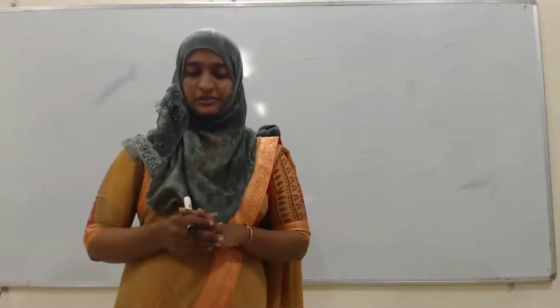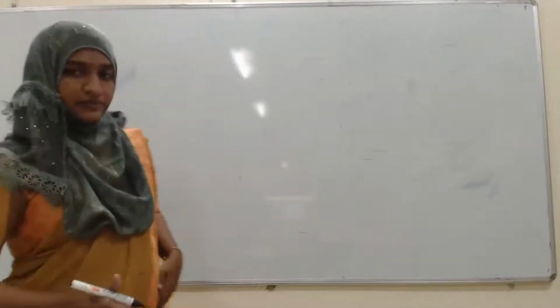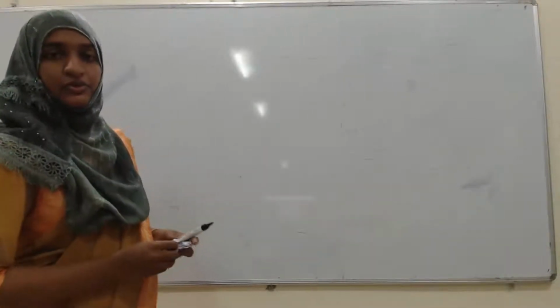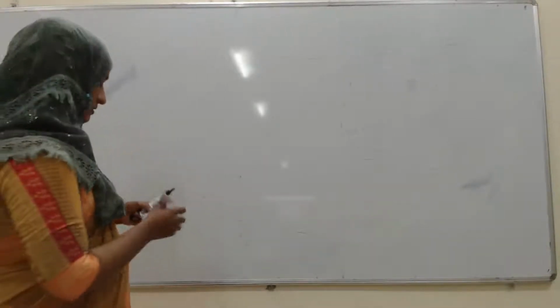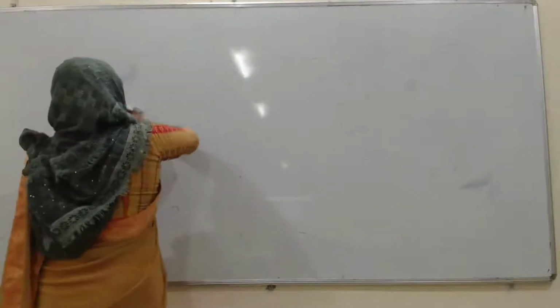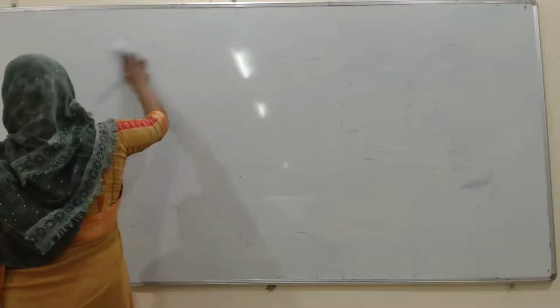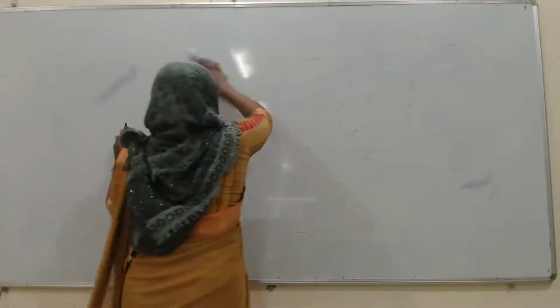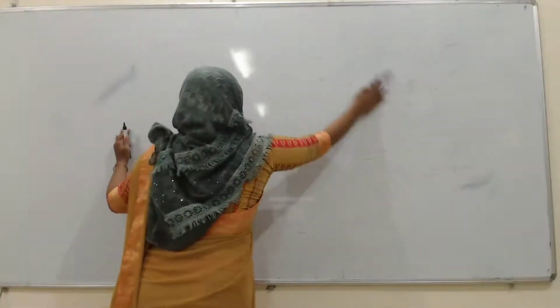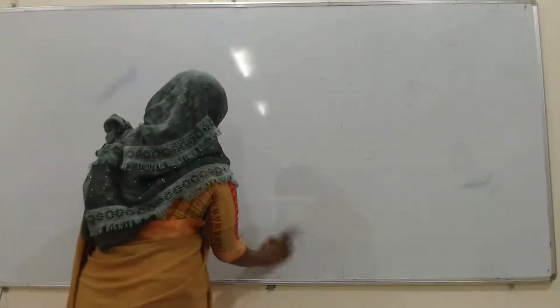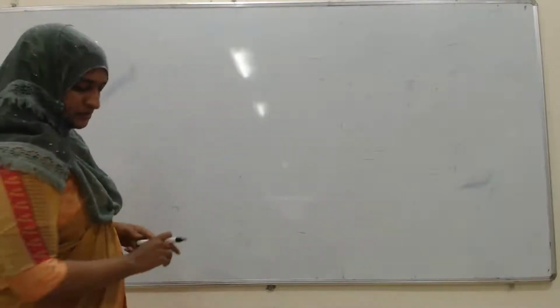So good morning students. Today we will talk about the next topic in this chapter, that is the eukaryotic cell. What is it?